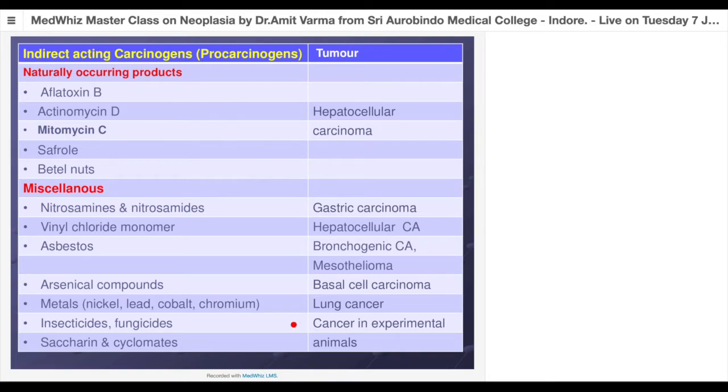Saccharin and cyclamates, again proven in animals, yet to be proven in humans. So if you are fond of drinking Coke, you have nitrosamines, nitrosamides, and in that, even if you are fond of drinking Coke, which are very sweet, they are containing saccharin. None of the Coke contain glucose, okay? They have sweeteners like saccharins.